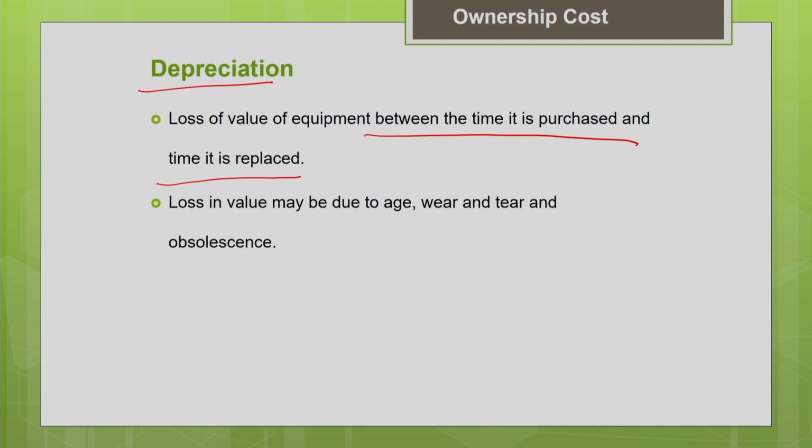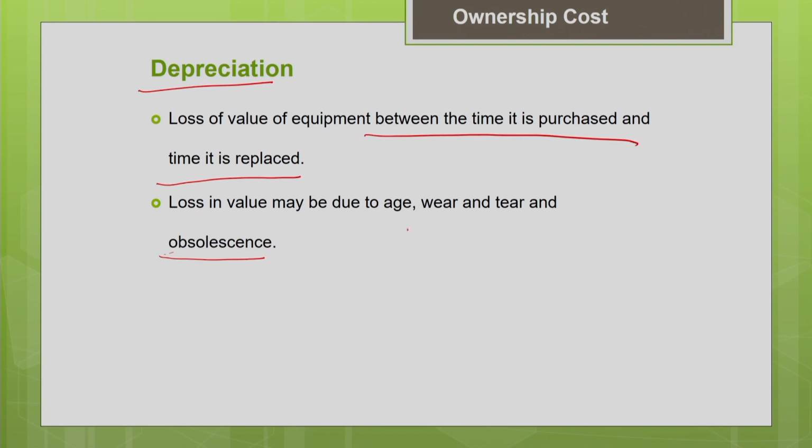This loss in value may be due to the increase in age of the machine, due to wear and tear, or due to loss in productivity of the machine due to age, or due to increase in repair and maintenance cost, or your machine might have become technologically obsolete. There may be some new competitive models in the market which may be more technologically competitive than the machine which you are possessing, like the productivity of the new models in the market may be greater than the machine we are possessing. Or the customer taste would have changed. So there may be different reasons for the loss in value of the machine with the age of the machine.